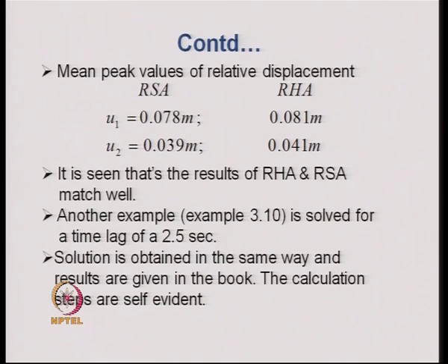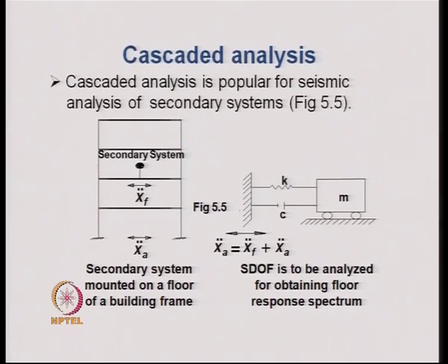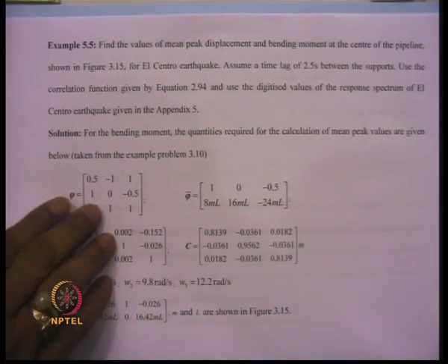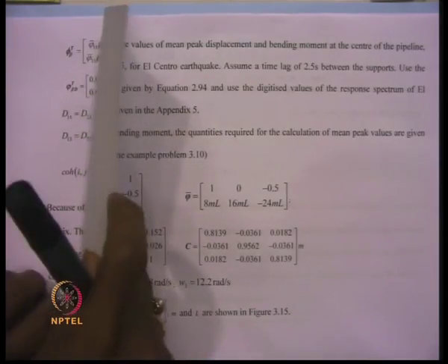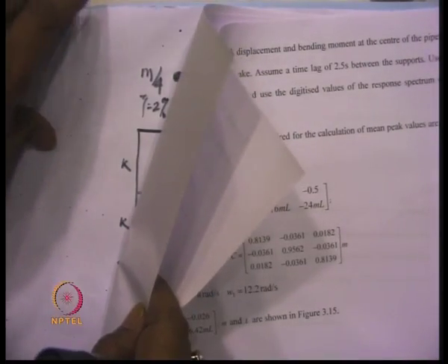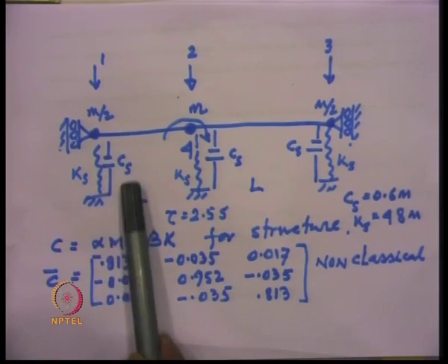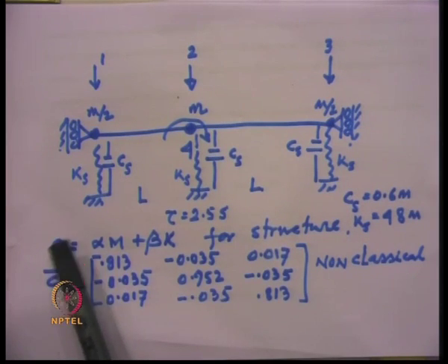We explain the same method with the help of another example, and in that, if you recall, we solved a beam problem resting on 3 spring supports. This was a beam resting on soil.